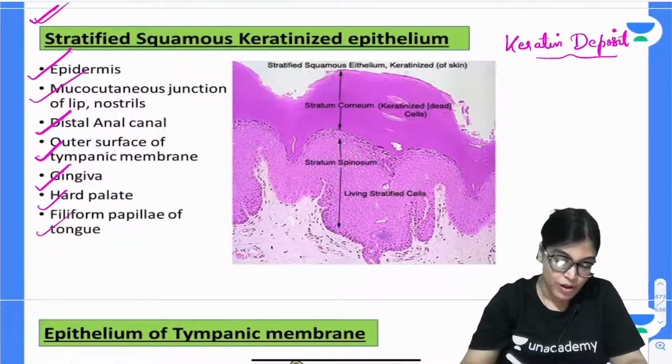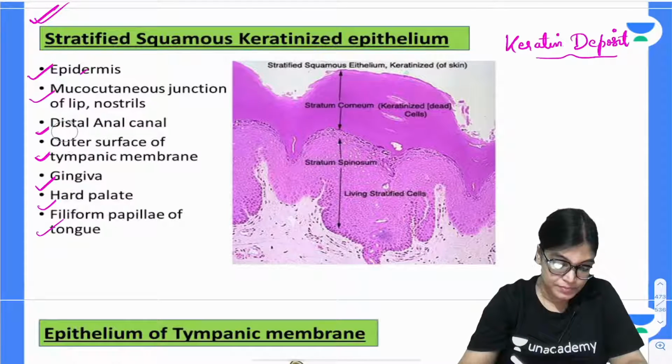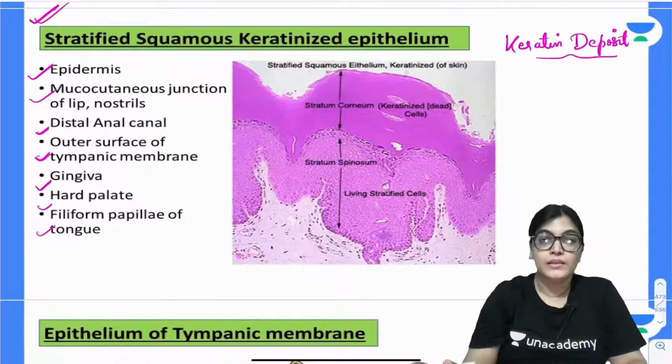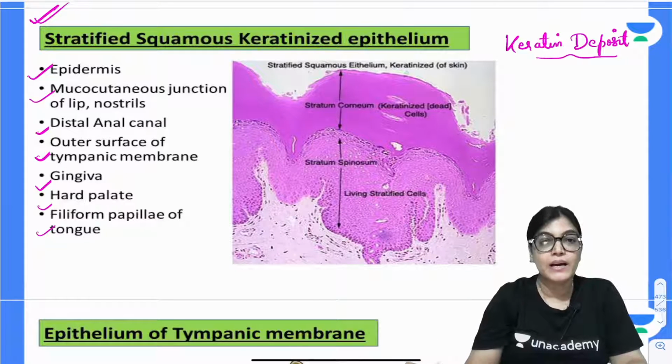Okay, stratified squamous keratinized epithelium. Got it? Please note down the examples. Epidermis, which is having an additional layer of keratin deposit.